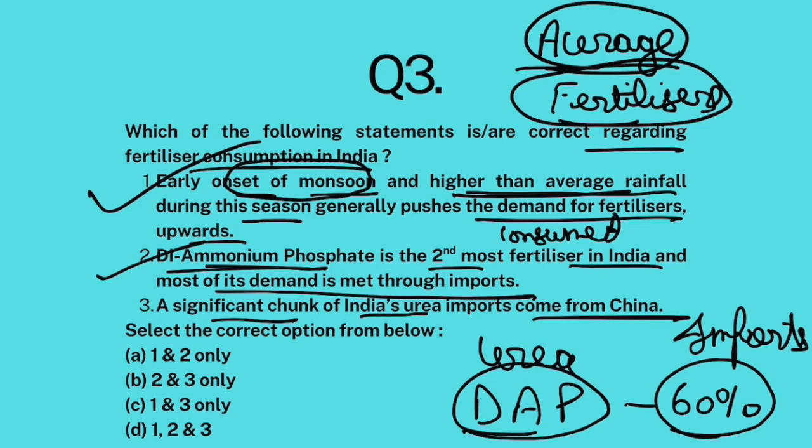Now we produce a lot of urea ourselves, but a significant chunk of our urea imports come from China. Around 26% of our urea imports come from China. So third statement is also correct because 26% is a significant chunk. Okay. So all 3 statements are correct. So the answer would be D.